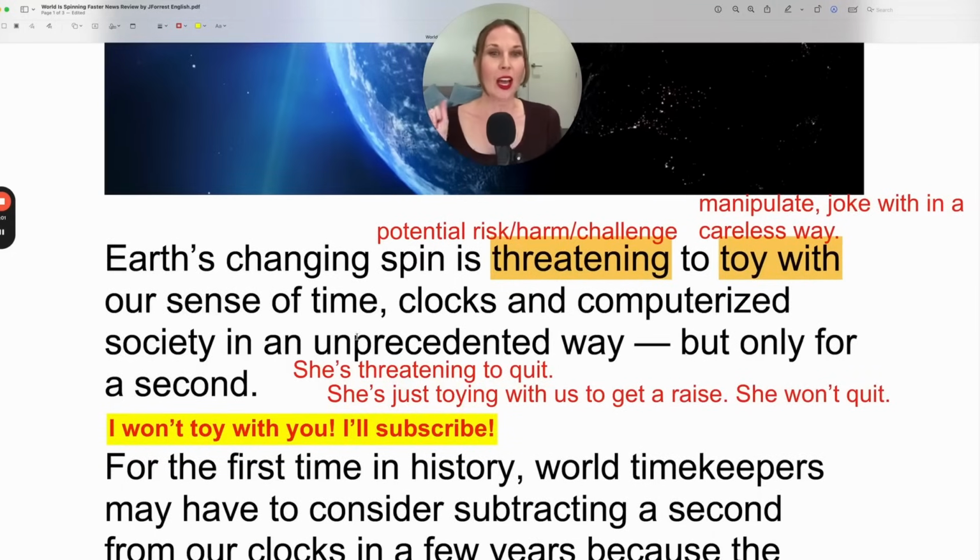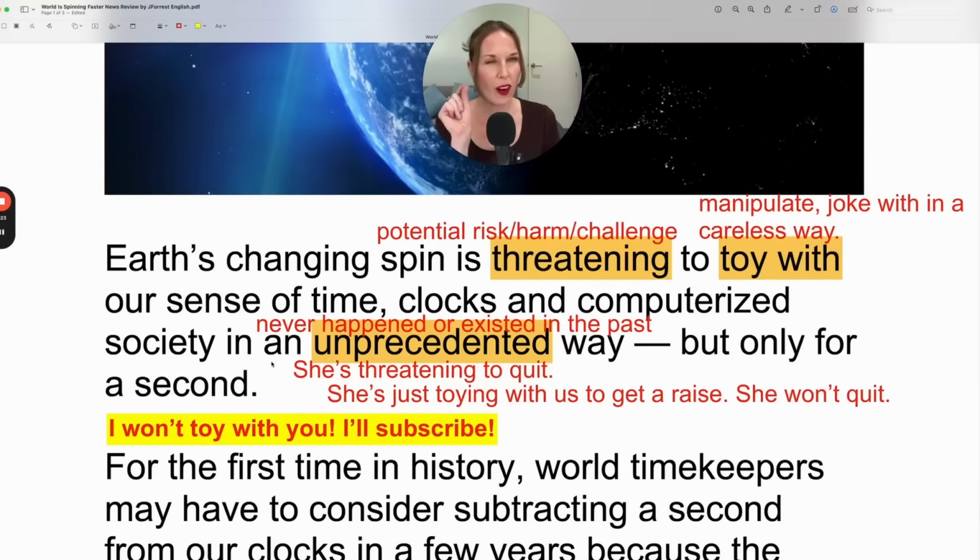Okay, in an unprecedented way. Unprecedented means that it's never happened before. This is the first of its kind that we're experiencing. And unprecedented is an adjective. So it describes, in this case, a way, an unprecedented way, but only for a second.